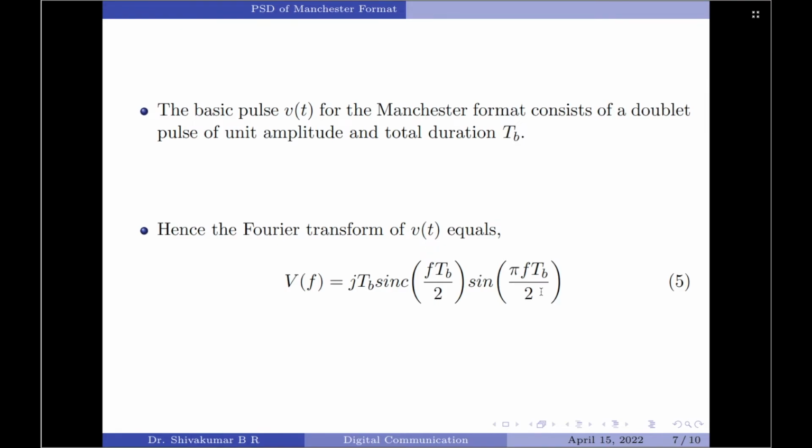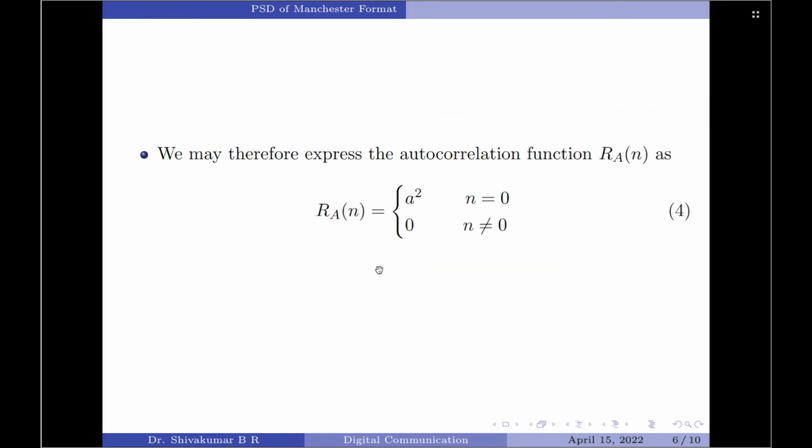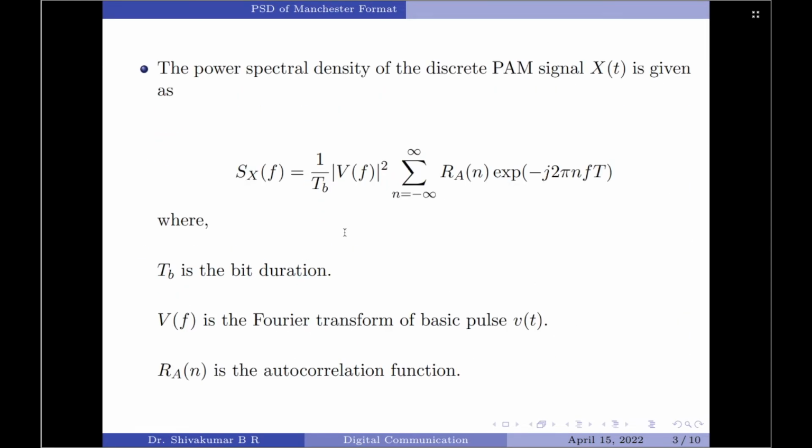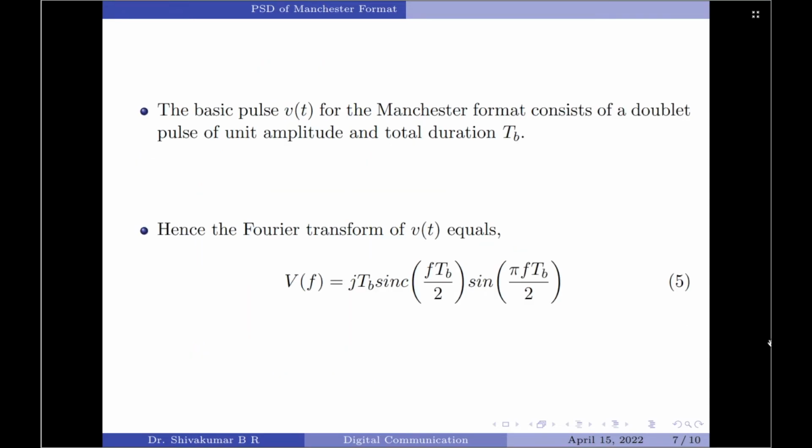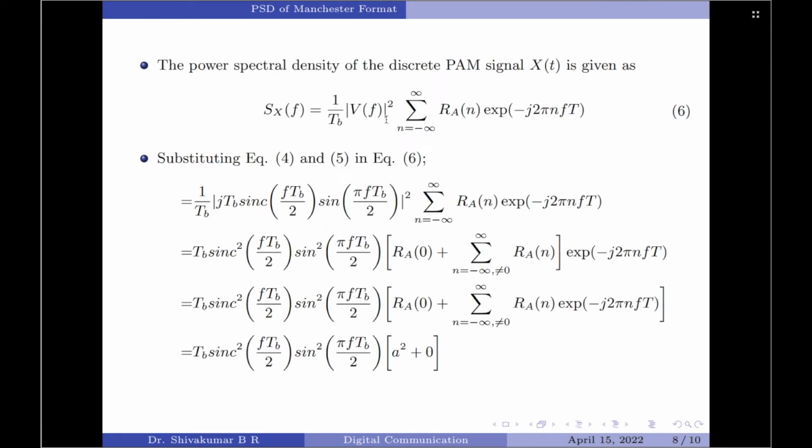Now, we will substitute equation 5, which is for V of f, and equation 4, which is Ra of n, back into the equation for the power spectral density, and let us now simplify and find a final expression. Equation 6 is once again the same equation as that of the power spectral density I wrote at the beginning of the derivation, and let us start substituting now. Equation 5 is for V of f. This is magnitude square of V of f, though I have shown it here, multiplied by summation Ra of n into exponential of minus j2 pi n f capital T.